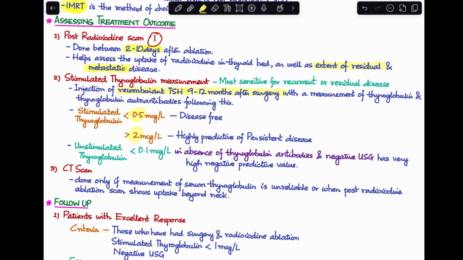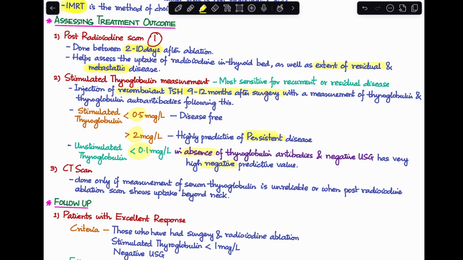But if it is more than 2 mcg per liter, it is highly predictive of persistent disease. Now, if you were to check for unstimulated thyroglobulin and you find that it is less than 0.1 mcg per liter in absence of thyroglobulin antibodies and a negative ultrasound, this also has a very high negative predictive value that the patient is disease free.